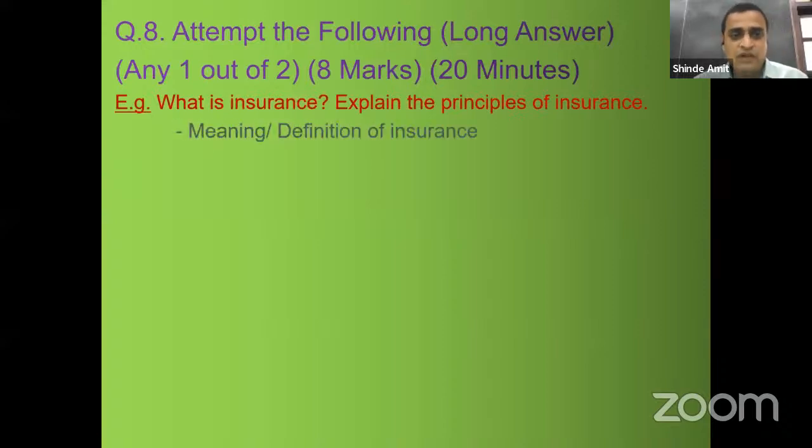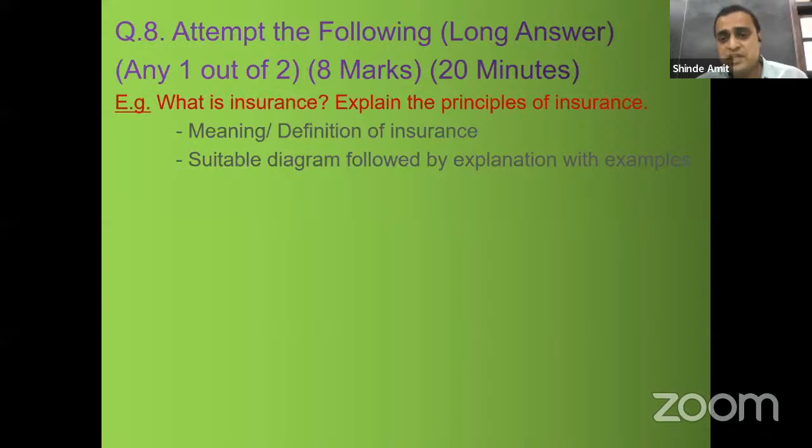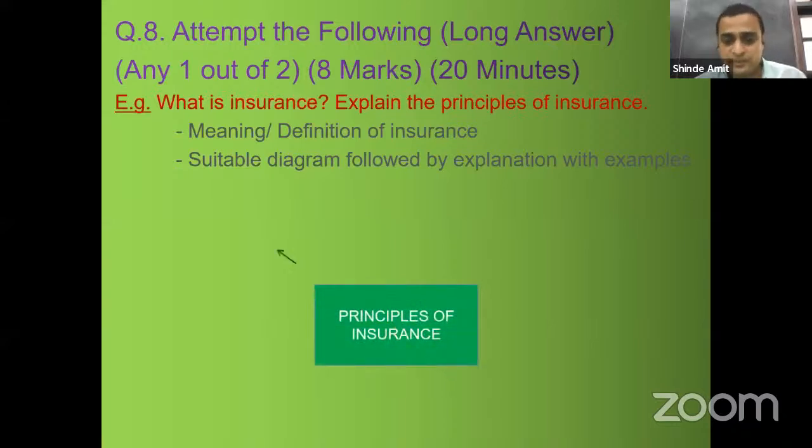Now here what do we have to start with? We have to start with meaning and definition of insurance. Then a suitable diagram followed by explanation with examples, and for this question at the end you have to write the conclusion. Now principles of insurance, we all know what they are.